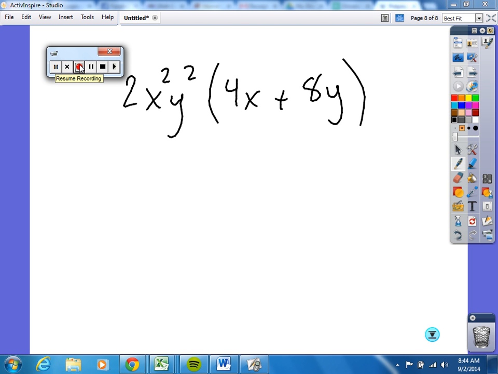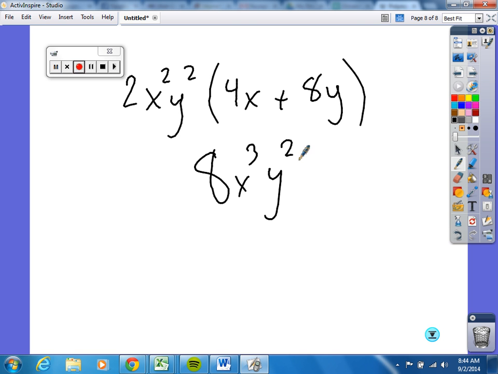Okay, so we just distribute it through. So I get 2 times 4 is 8, right? x to the what power? Cube. x cubed with a y squared plus 16 x squared y cubed.